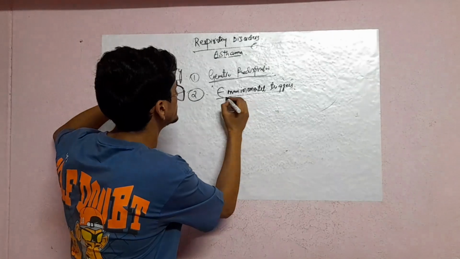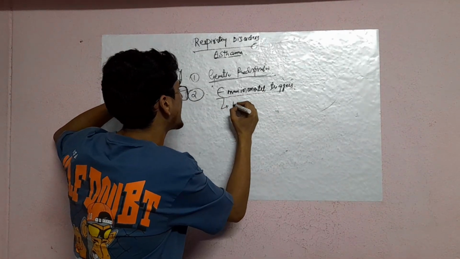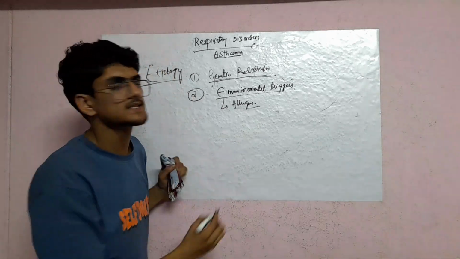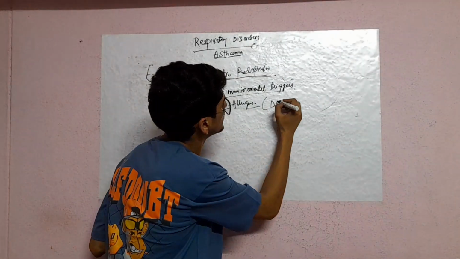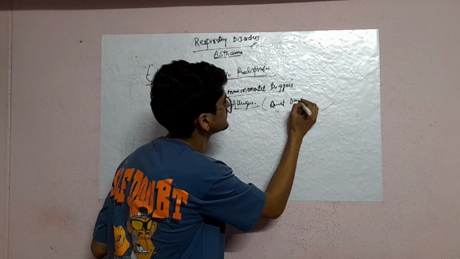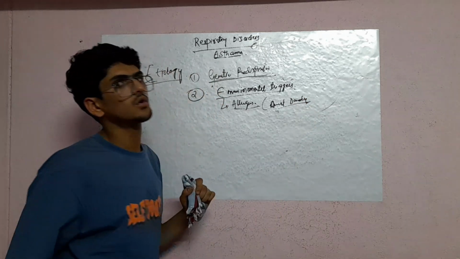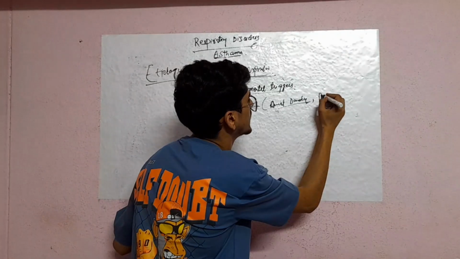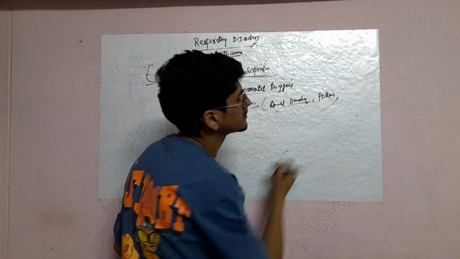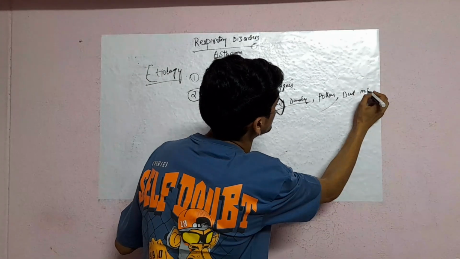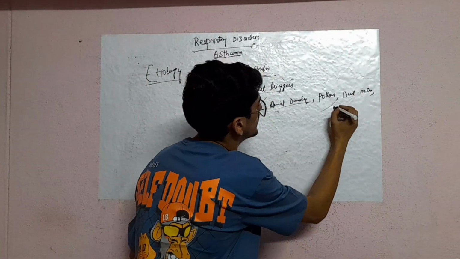Environmental triggers may be allergens. So allergens include animal dander. In the allergens, animal dander will be there, pollens will be there, dust mites will be there, molds will be there.